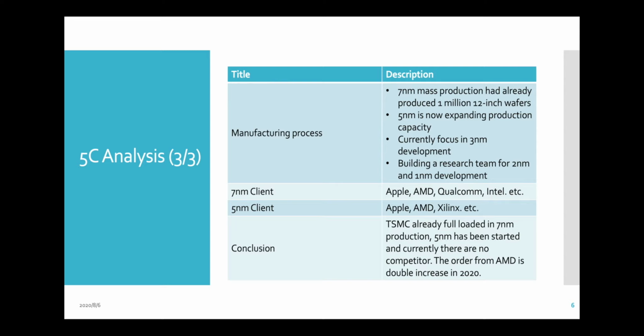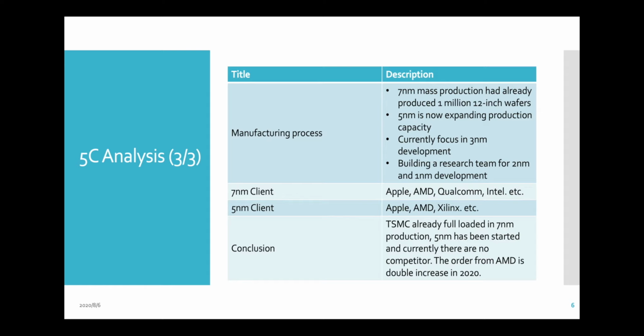And TSMC currently focuses on 3 nanometer development, and is also building a research team for the future of 2 nanometer or 1 nanometer. Maybe after 10 years it will come true, as they go step by step. For 7 nanometer clients, we have Apple, AMD, Qualcomm, Intel, and so on. And for 5 nanometer right now, TSMC already has clients Apple, AMD, and Xilinx.